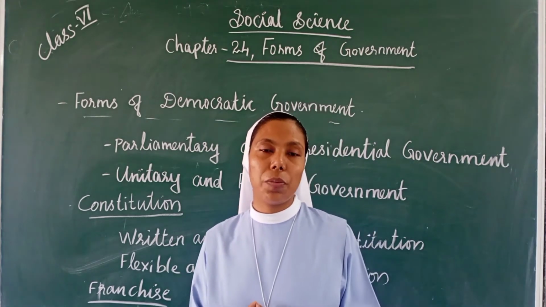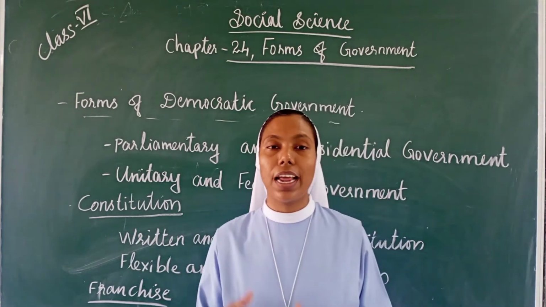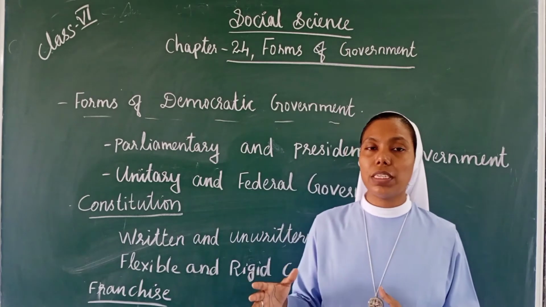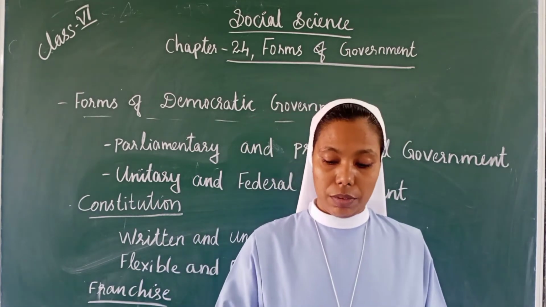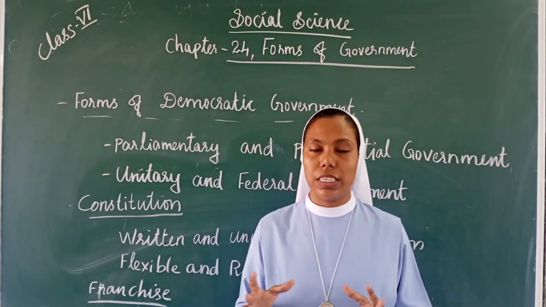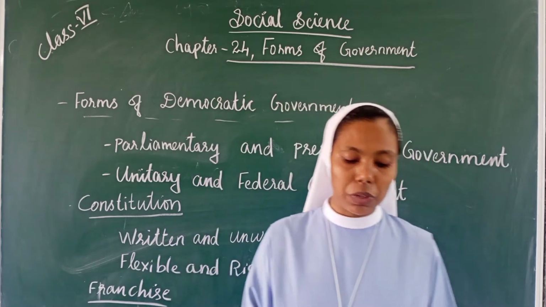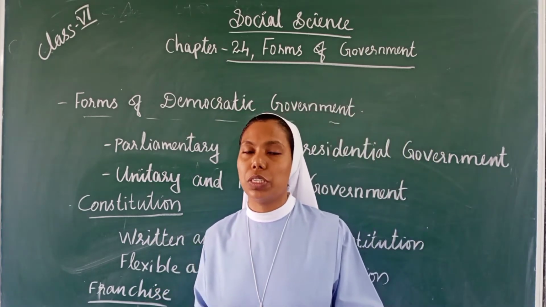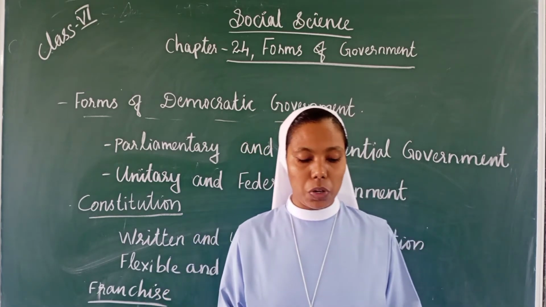In the federal government, the powers are divided between the center and the state, and this division of powers lies in the constitution.